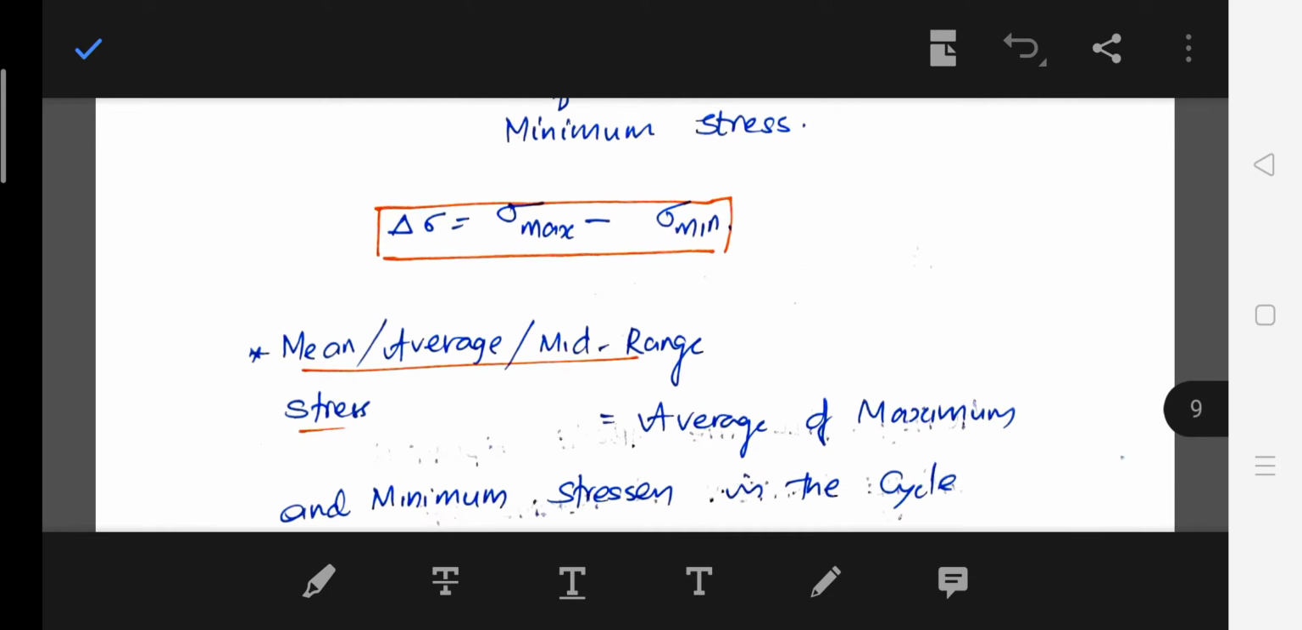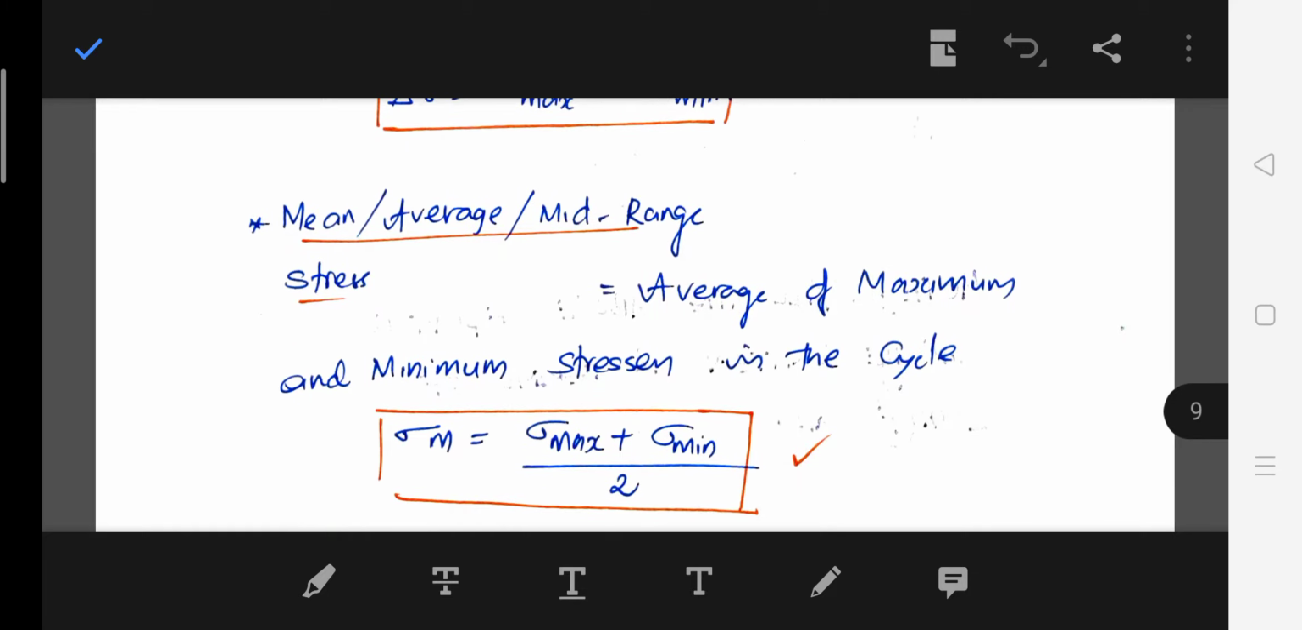Mean or average, or mid average. What is the mean or average? Mean or average is maximum plus minimum divided by 2.